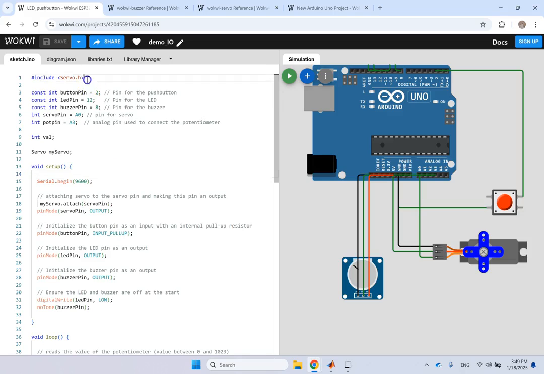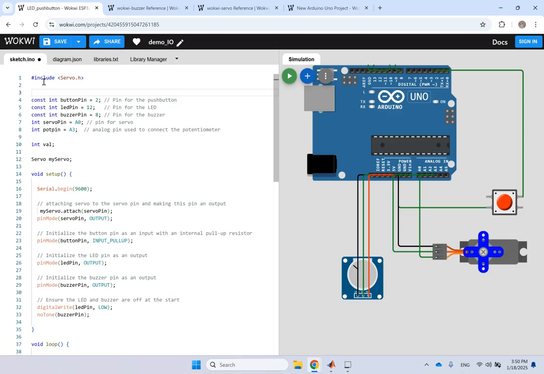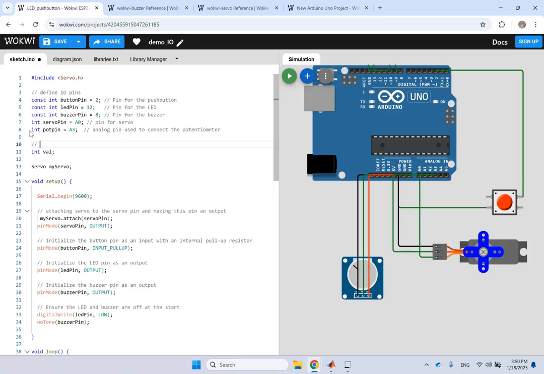So the first thing I do, I include my libraries. Then I define my pins that are I/O pins. So if you want, you can add some comment here by // define I/O pins, right? This is basically the pot input value, and it is an integer.